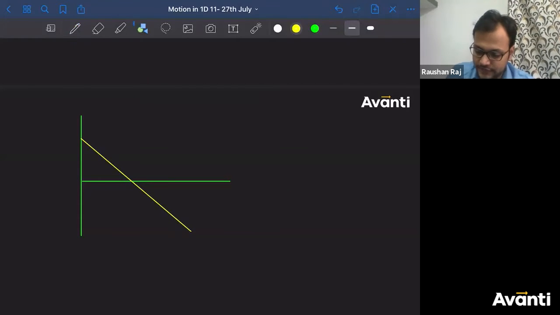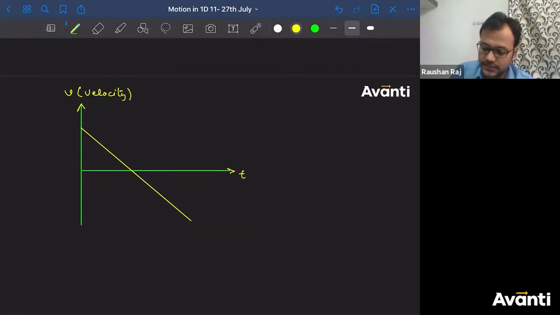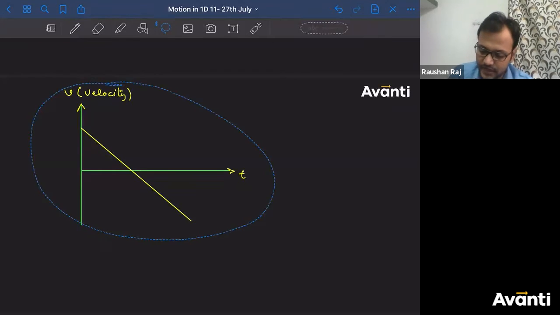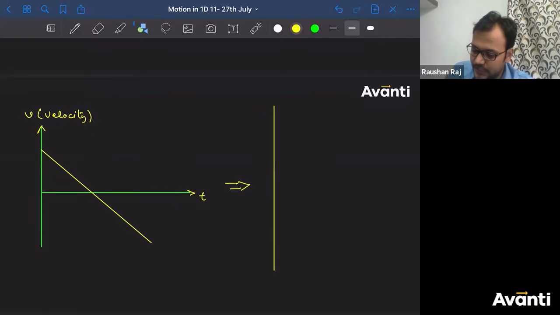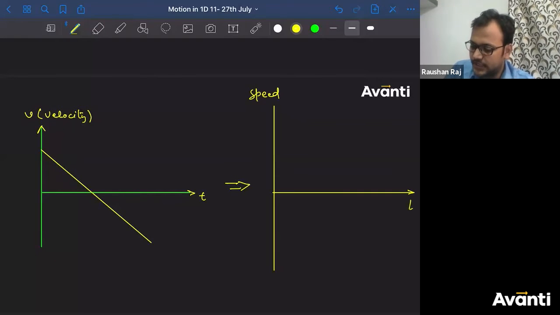If this is the V versus T graph, where V is the velocity and this is time, and I ask you to convert this velocity time graph into a speed time graph, tell me how will you convert this? I need this as the speed and this is the time. Give me your inputs, guys.